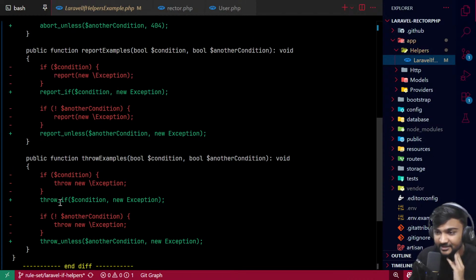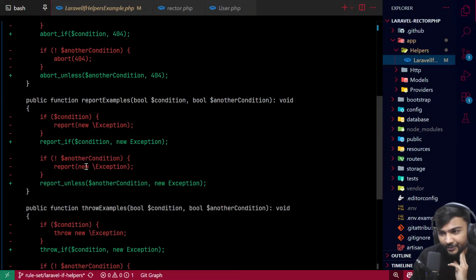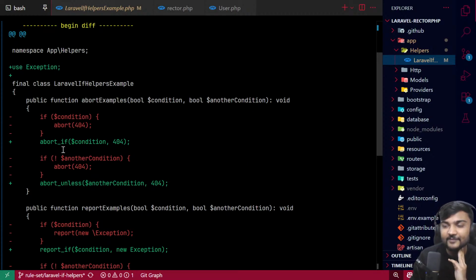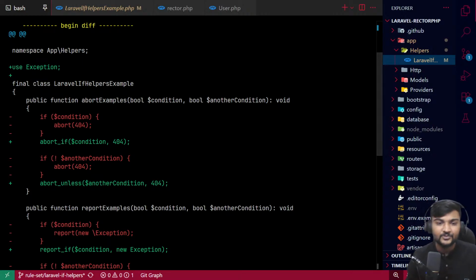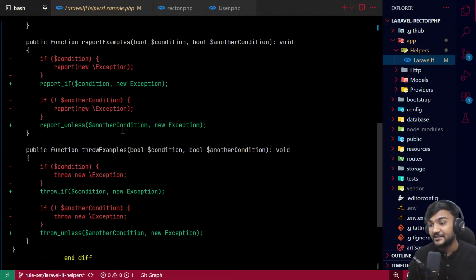So what it has done is, we had some code like if the condition is there, throw the exception. So it was converted into throw_if, right? And throw_unless. Same for report_if and report_unless, and same for abort_if and abort_unless. So now it's more readable, maybe, or we can say, yeah, it is more readable and more the Laravel way.